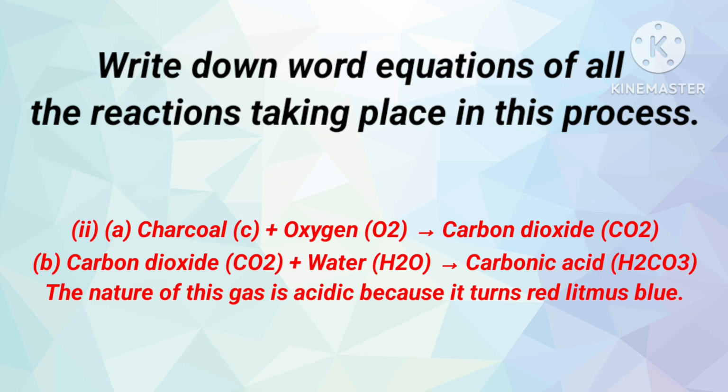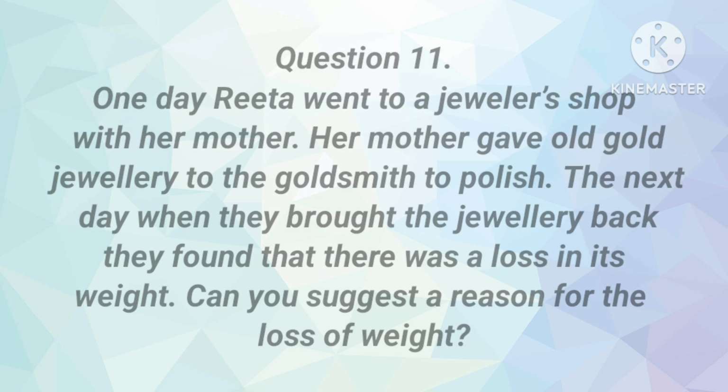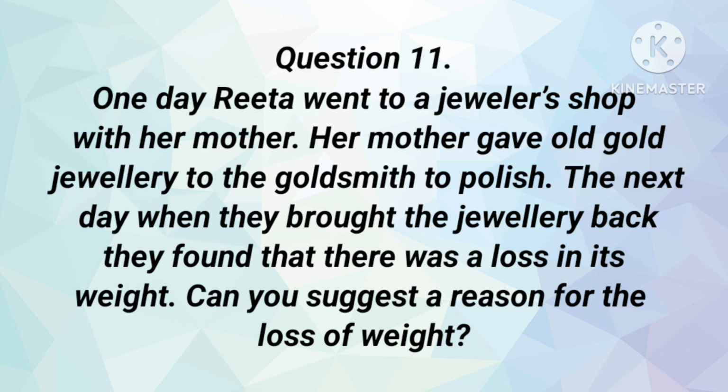Charcoal plus oxygen gives carbon dioxide. Carbon dioxide plus water gives carbonic acid, also called H2CO3. And the nature of this gas is acidic because it turns blue litmus to red. That is one of the main reactions here. Next question.